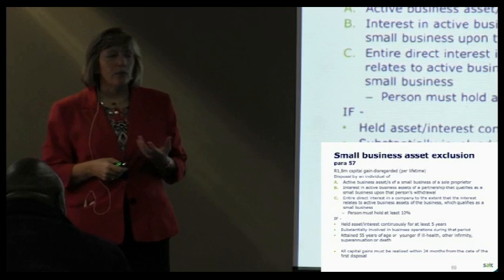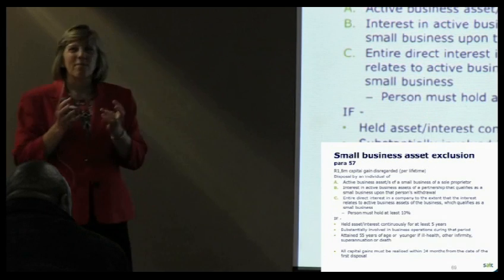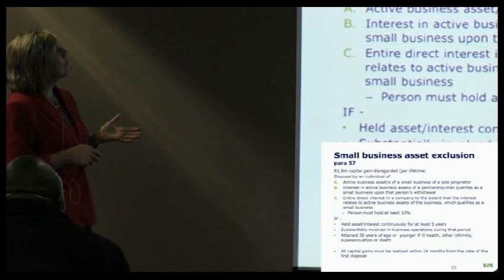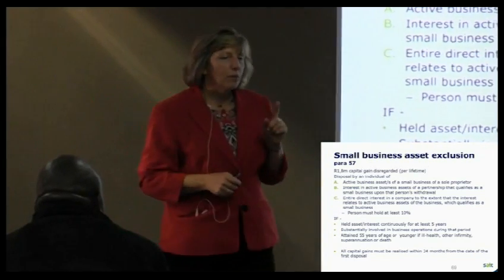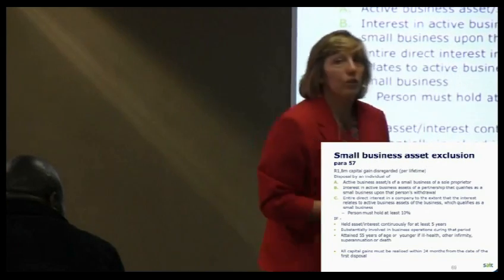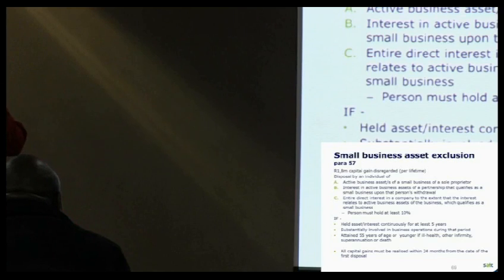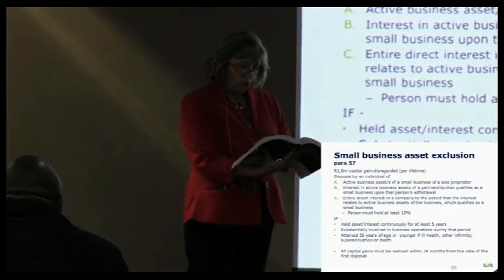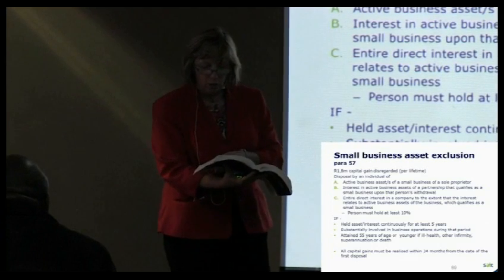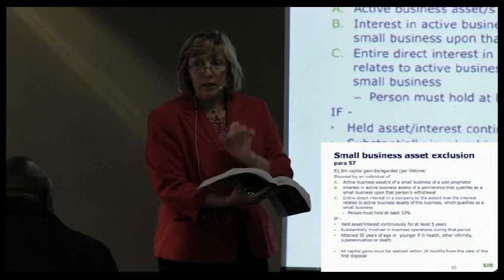Well, when you look at paragraph 57 of the 8th schedule, it's got the 3 different types of assets that would qualify. Active business assets of a sole proprietor. And in fact, I must just not leave out the words there of a small business of a sole proprietor, because in paragraph 57, it actually talks about what is a small business. I'm just going to get this paragraph up here so I can tell you about that. But small business means a business of which the market value of all the assets at the date of disposal does not exceed 10 million rand.